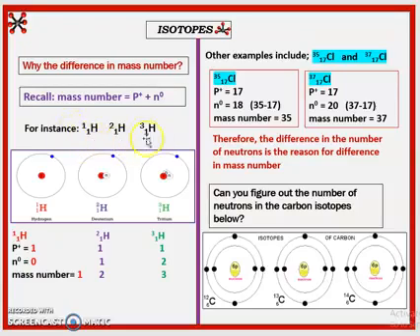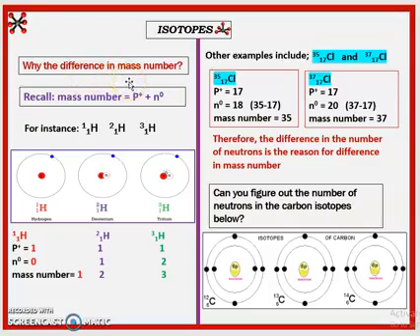But they all have the same atomic number, because they are atoms of the same element. If you look at this structure below, these are structures of the 3 different hydrogens. Since they have the same atomic number, why then do they have different mass numbers?